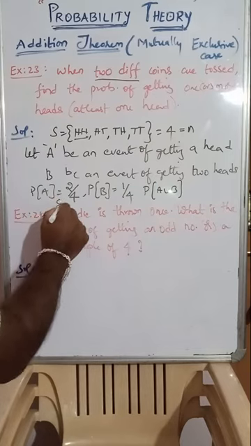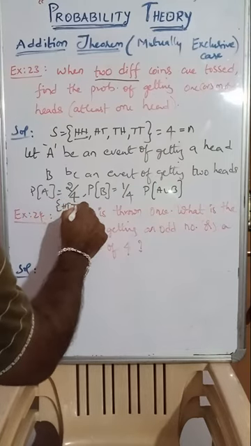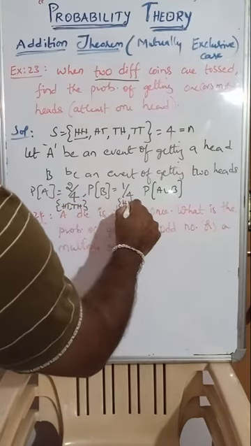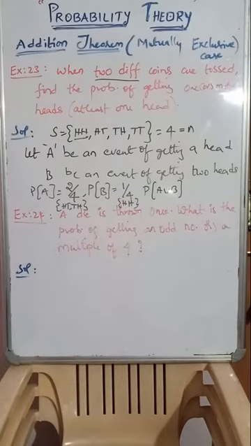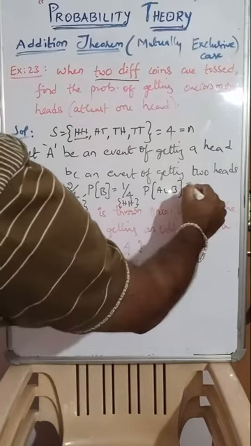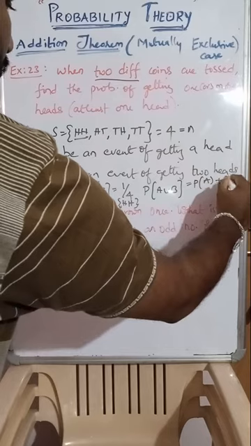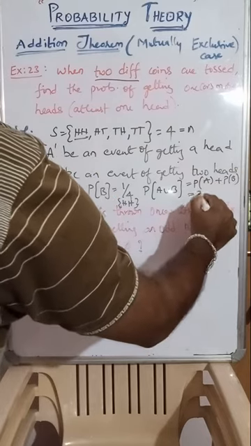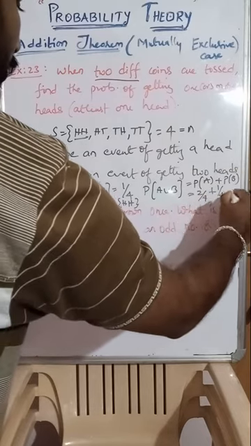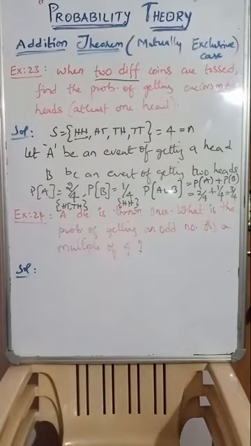Now look here. Here head tail, tail head. Here head comma head. Now are these two events mutually exclusive or not? Is there any common value, common event? Look here: head tail, tail head, and here head head. Both are completely exclusive events. Therefore P of A union B, what is the formula? P of A plus P of B, that equals 2 by 4 plus 1 by 4. So the final answer will become 3 by 4.